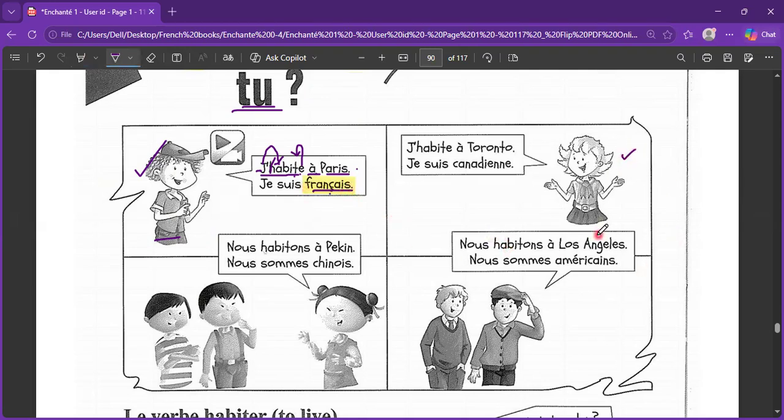Now, here is the feminine version. That was the masculine. Here is the feminine. Even nationality is getting influenced by this because nationality is also an adjective. So basically, this person is defining her area, where she lives. She's saying, J'habite à Toronto. We say it as Toronto. And Toronto is in Canada. But this is a lady, so the nationality is going to be Canadian.